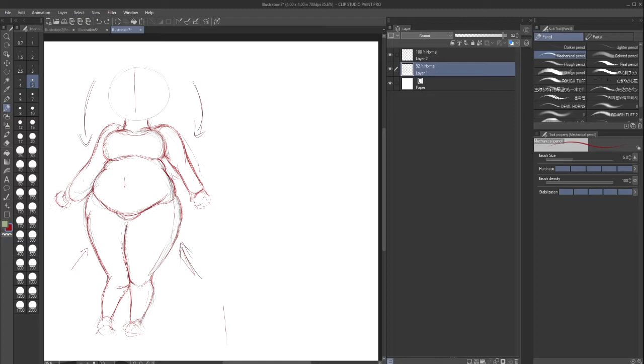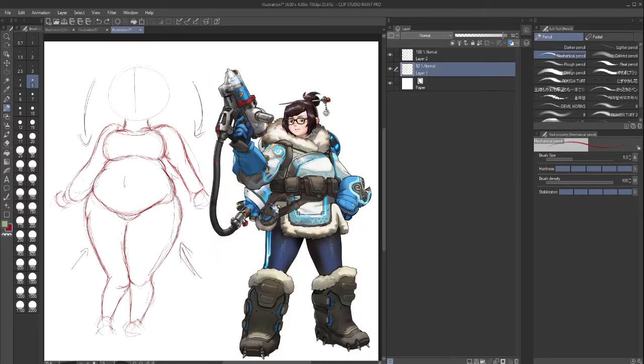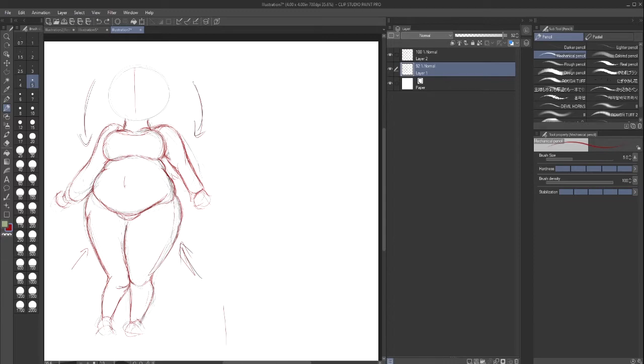I think even Mei from Overwatch does this pretty well. Everyone thought she was plus size, but it happens to be revealed that she wasn't all that much, but she's also not skinny either. She's thick, or somewhere in between. I know that disappointed a lot of fans, I guess. But anyway, the point is that you don't have to put emphasis on the face if you don't want to.